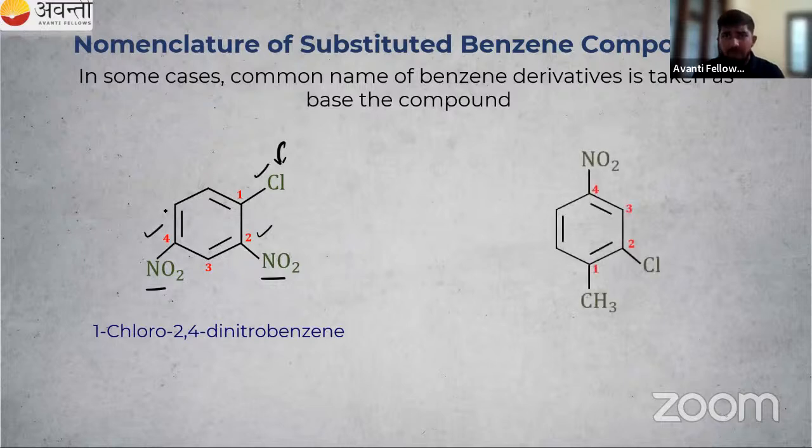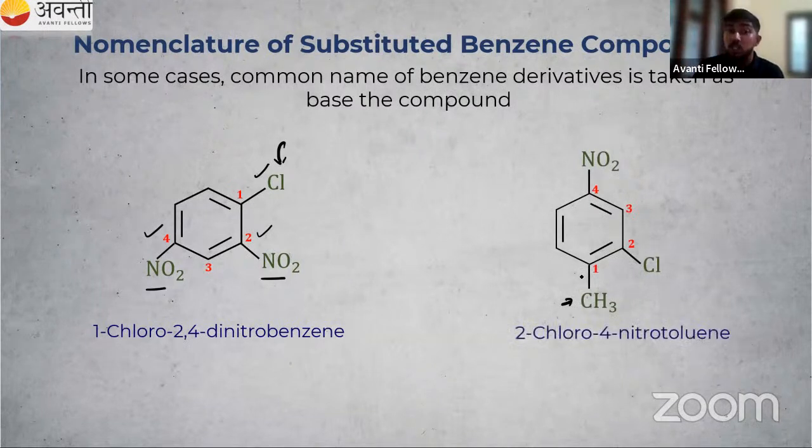One more example given in NCERT. Here we have CH3, it has more priority. CH3 group attached to benzene ring is known as toluene. Then we start numbering 1, 2, 3, 4. We have chloro, we have nitro. First, alphabetical order, C comes first. So 2 chloro, 4 nitro toluene. That is the correct name for this one. We can go through NCERT. In the next class, we will again discuss that.